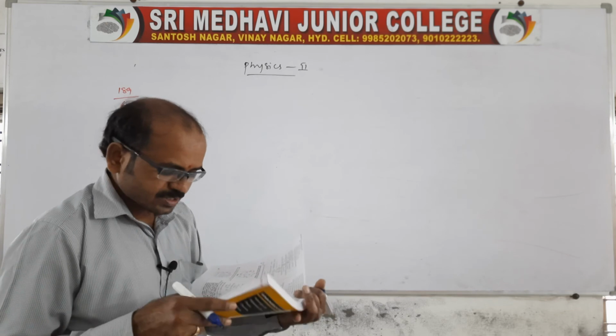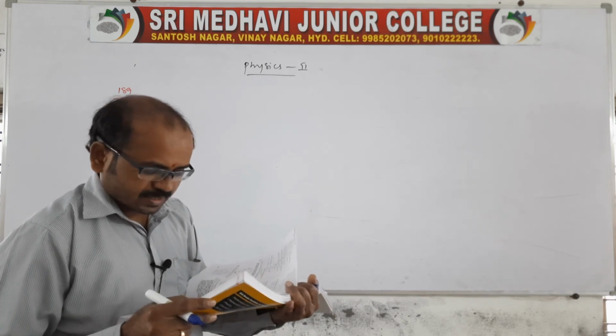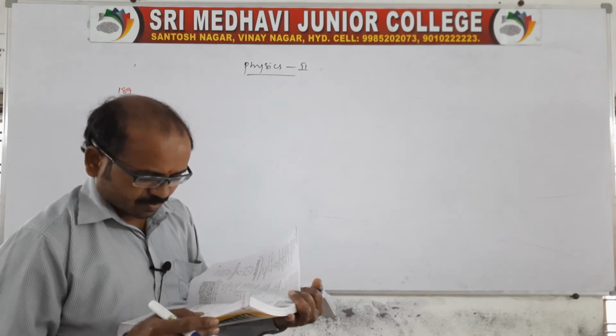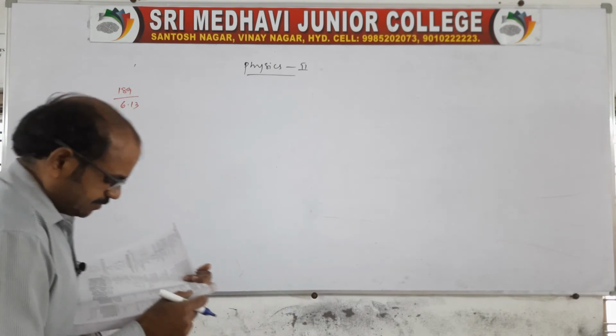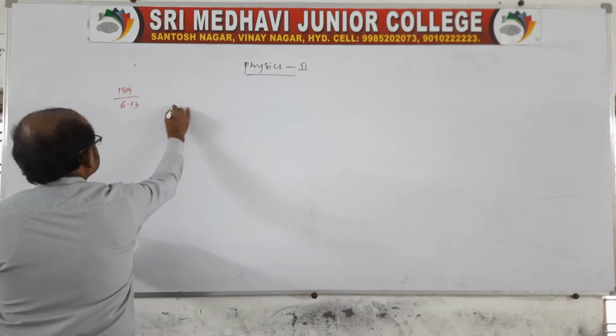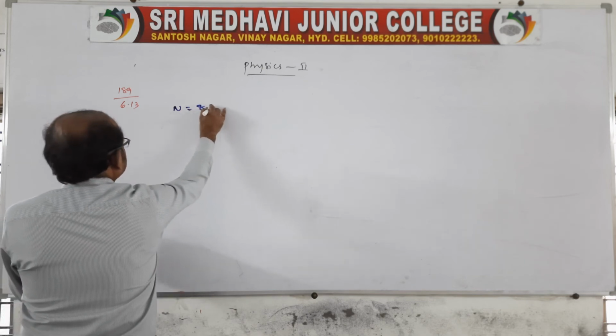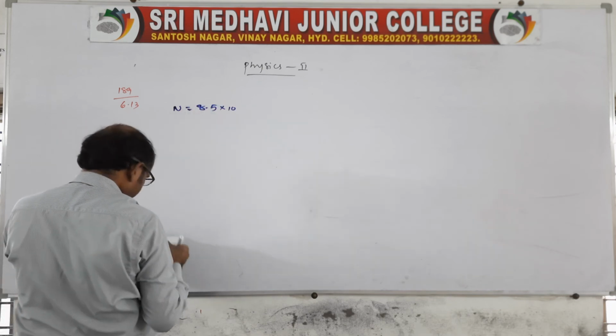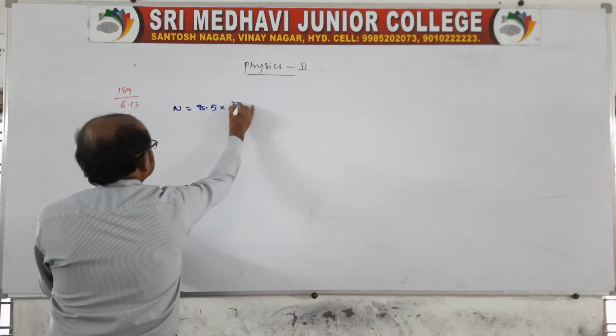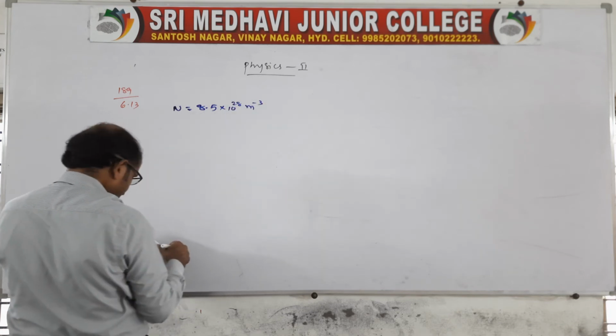Now, in example 6.1, the number density of electrons is given as capital N equal to 8.5 into 10 power 28 per meter cube.